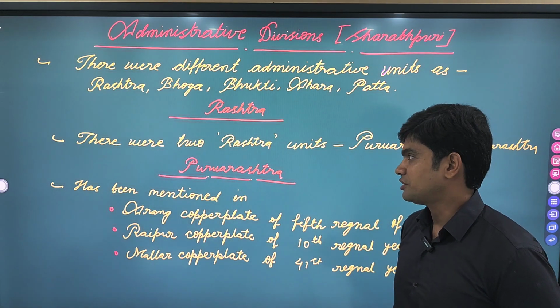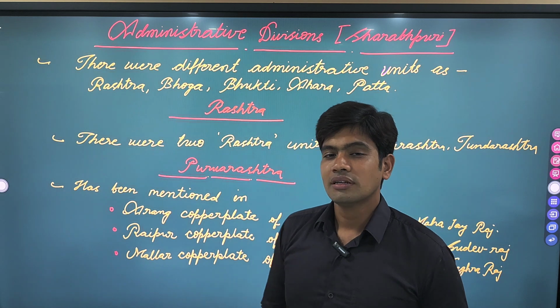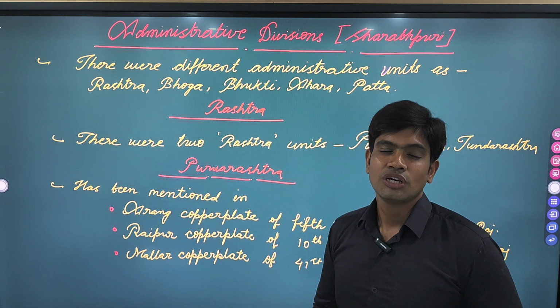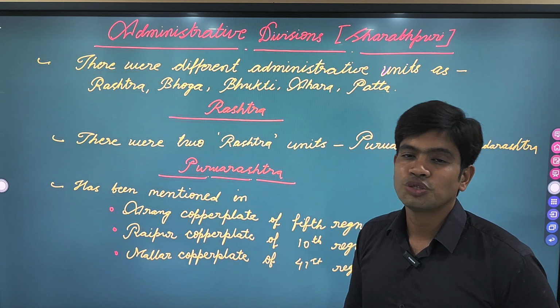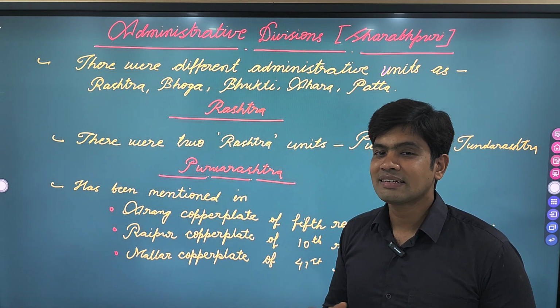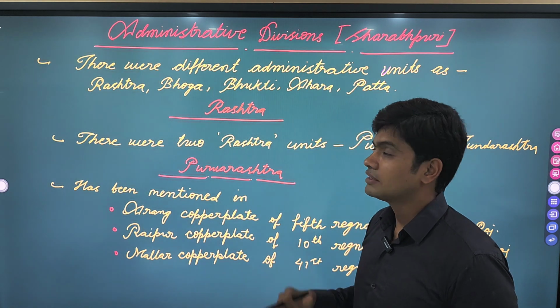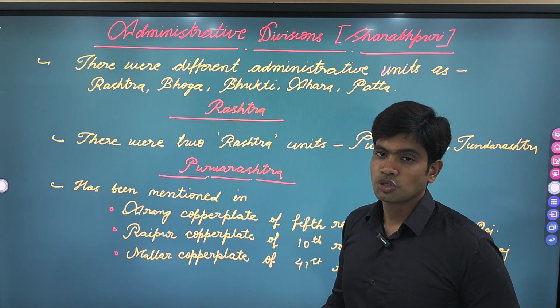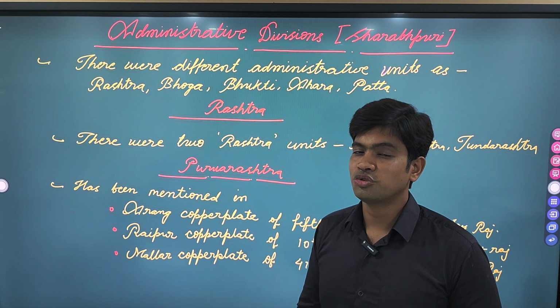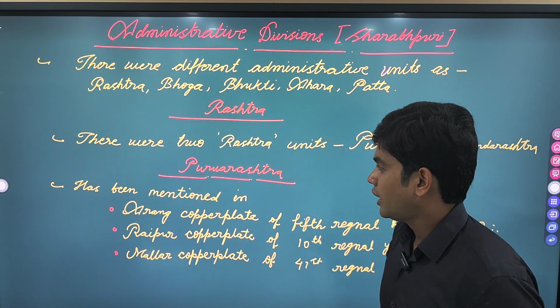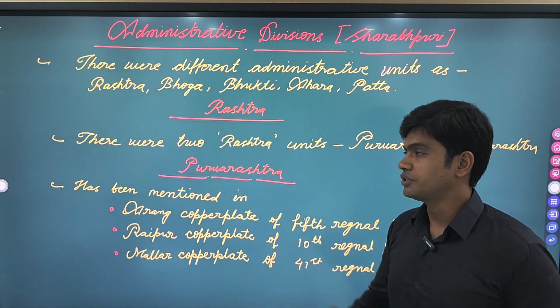Let's start with Rashtra. As far as the administrative units are concerned, the hierarchy is not known. The hierarchy is certain in the case of the Kalchuri rulers, but it is not certain for the Sharabhpuriya rulers. So we don't know which administrative unit was bigger and which was smaller. Anyways, let's start with the Rashtra unit.